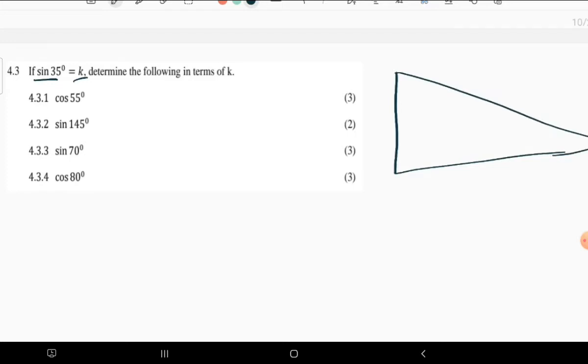If you have 35 here and k here, at the end of the day we need to explain why it is supposed to be there. Then, if you have 35 and this is 90 here, you say 90 minus 35, and you are going to get 55.